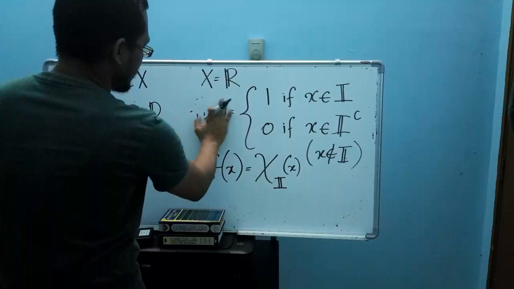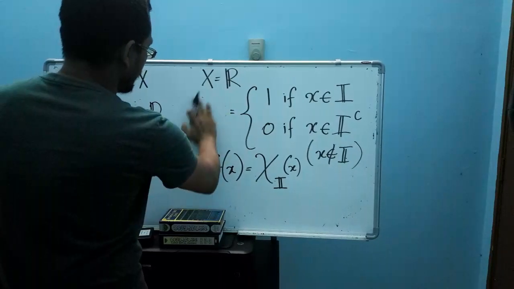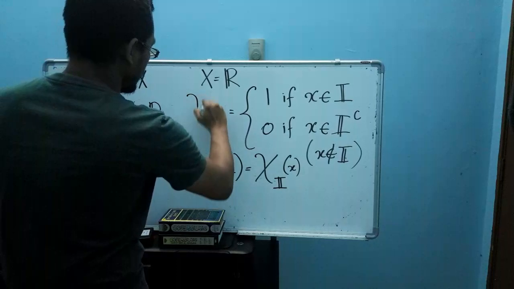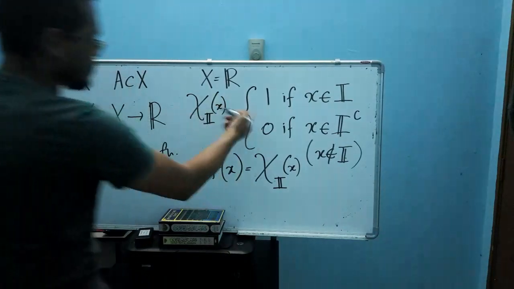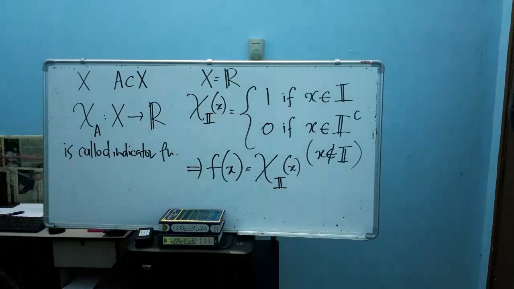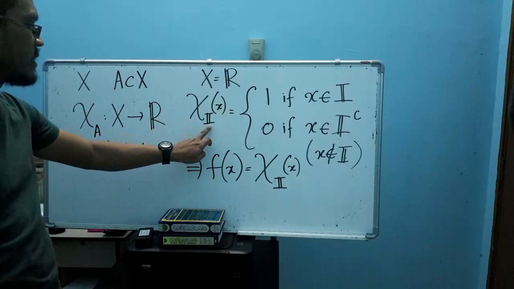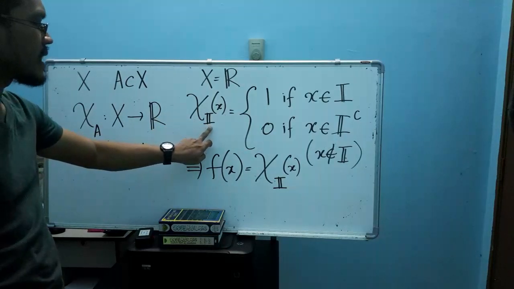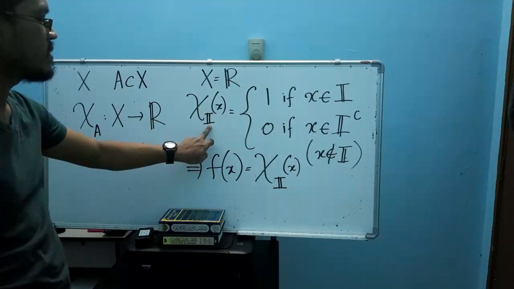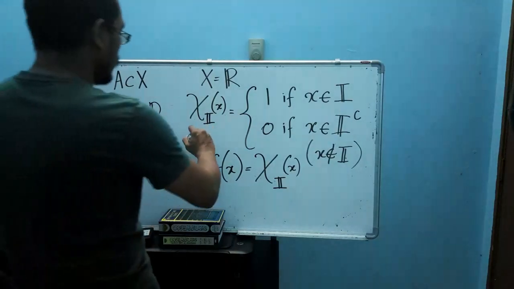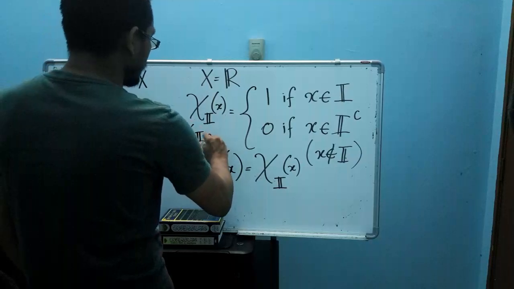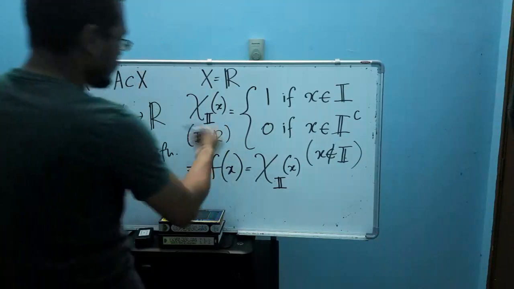Now I can write this one. So this is an indicator function, where the set becomes I, the set of all irrational numbers, and we know that I here is a subset of R.